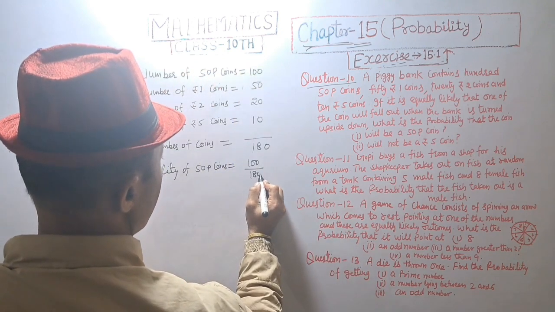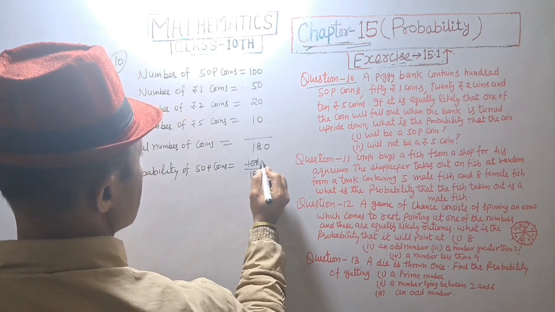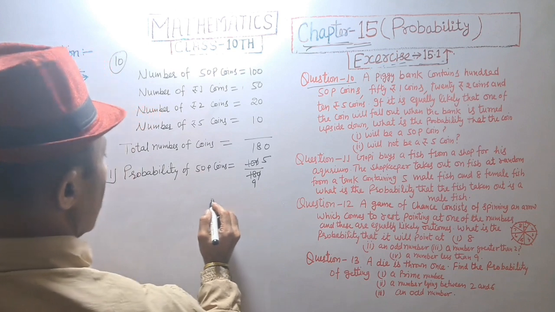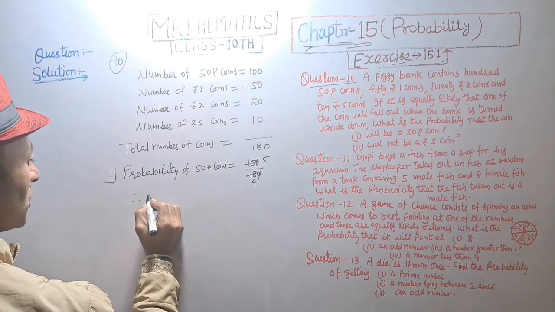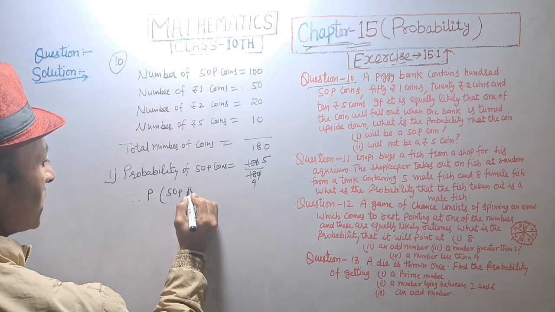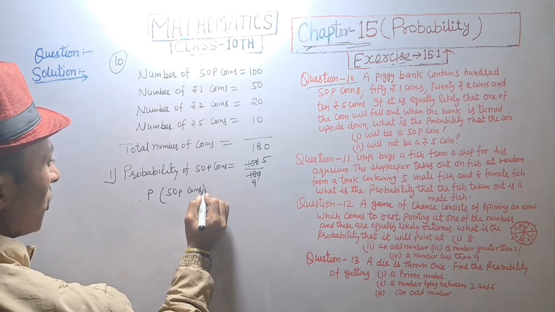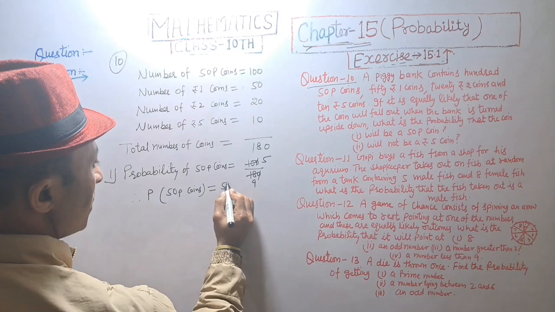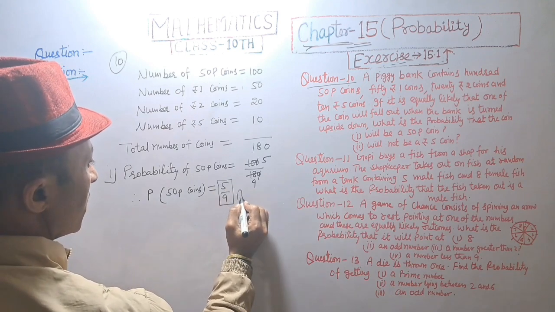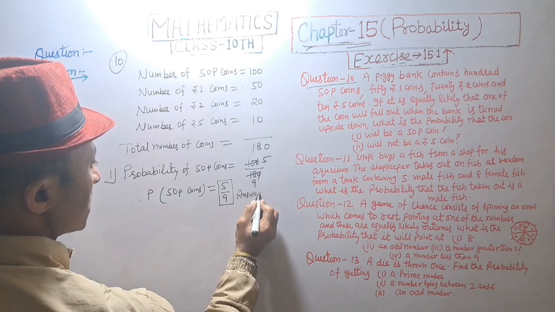This is cancelled. 5 2s are 10, 9 2s are 18. So probability of 50 paisa coins is equal to 5 upon 9. Answer.